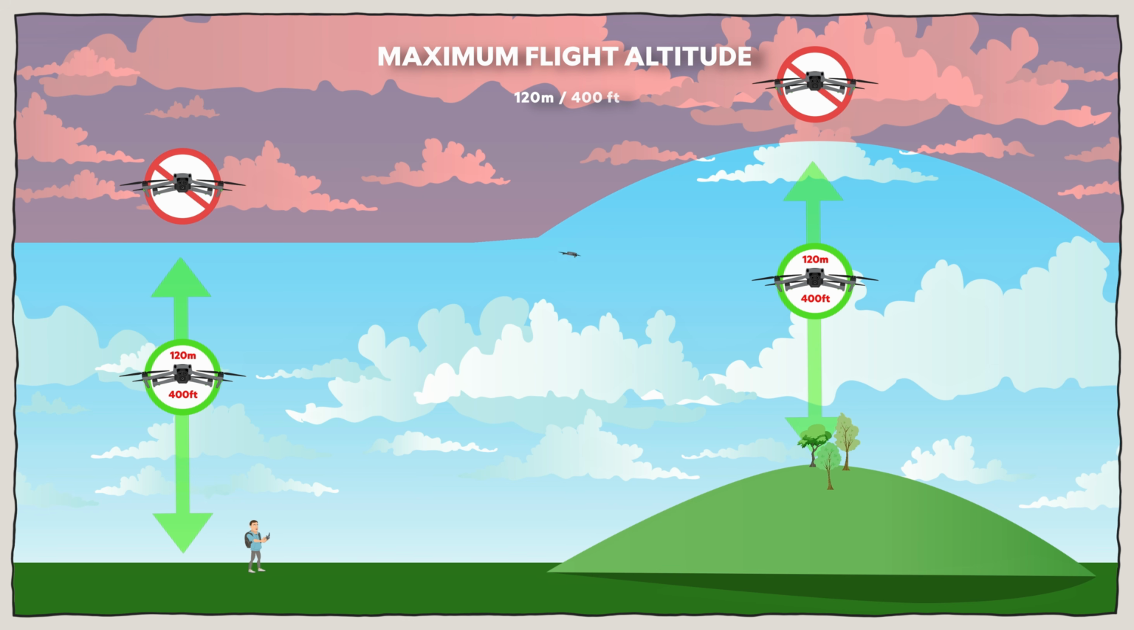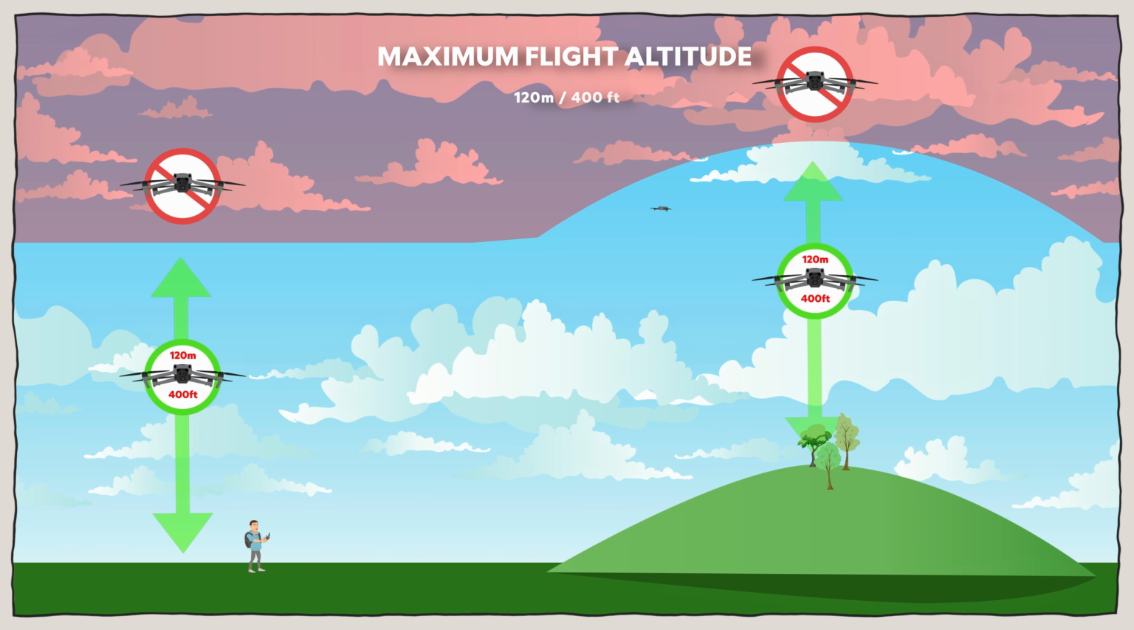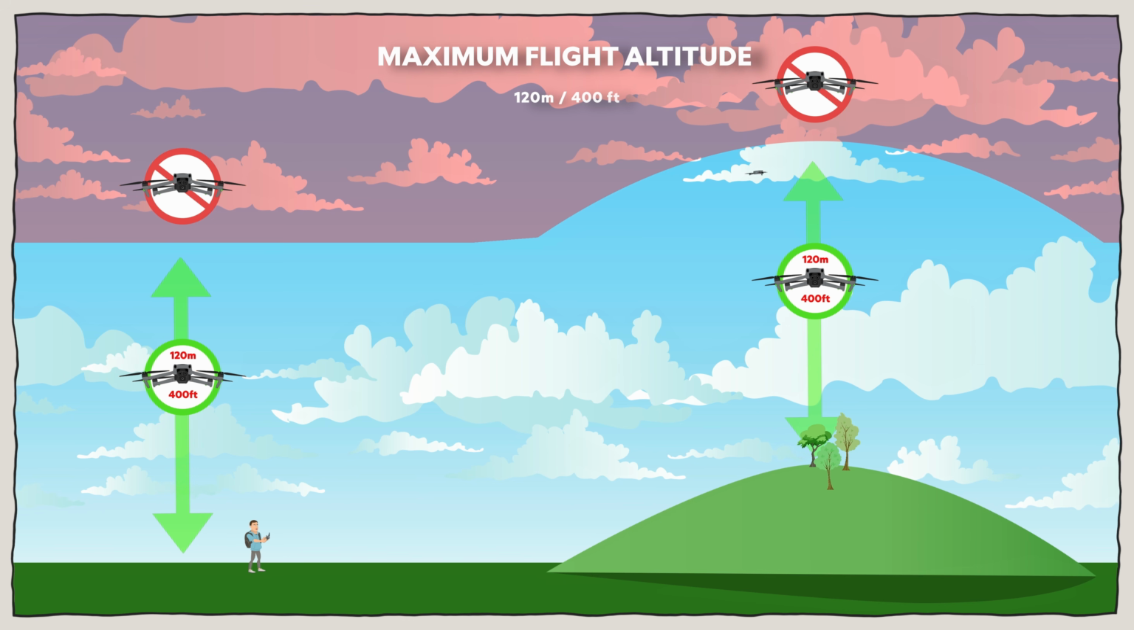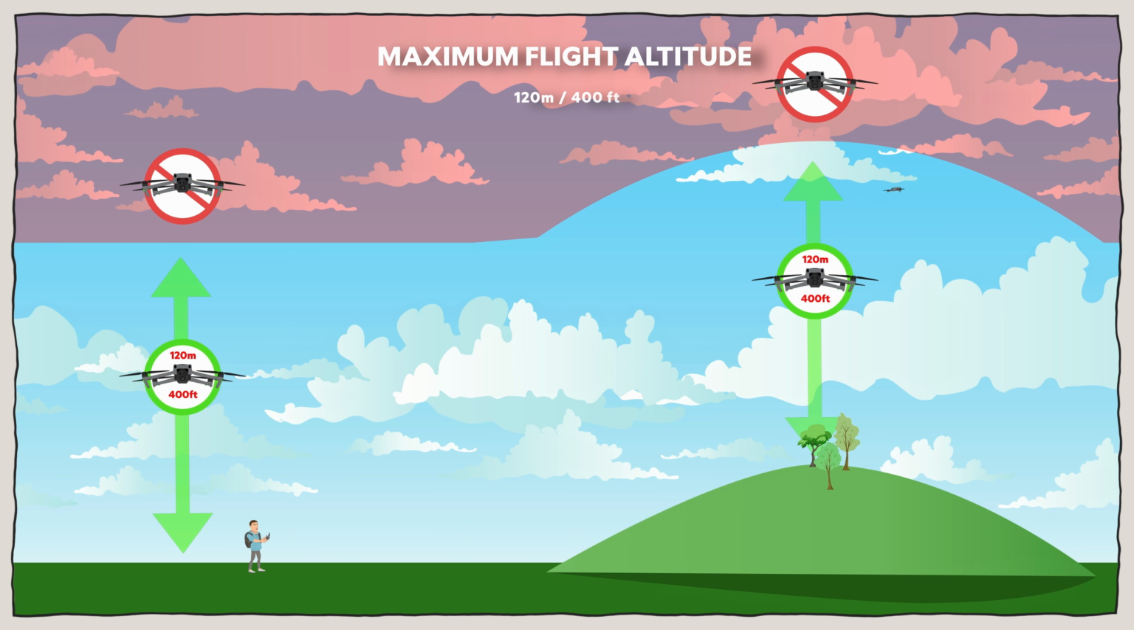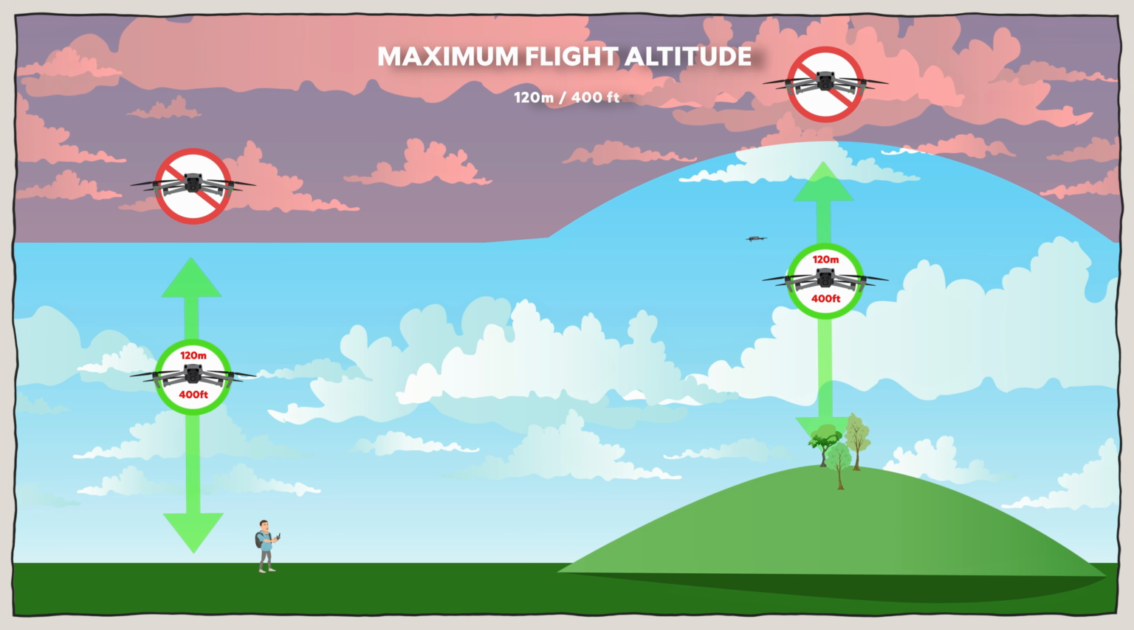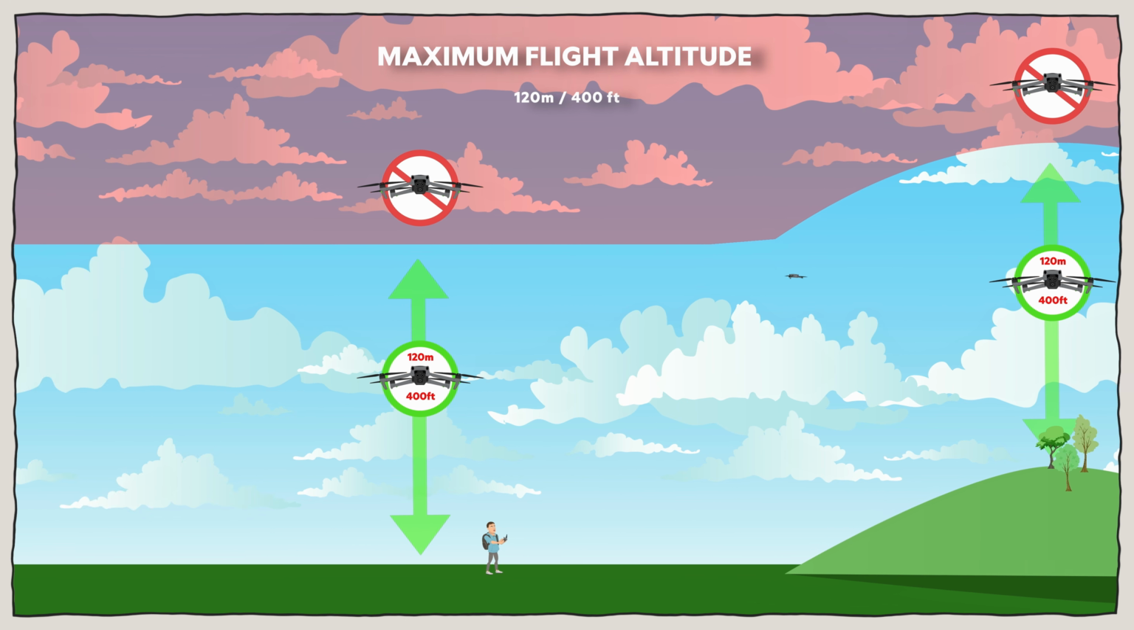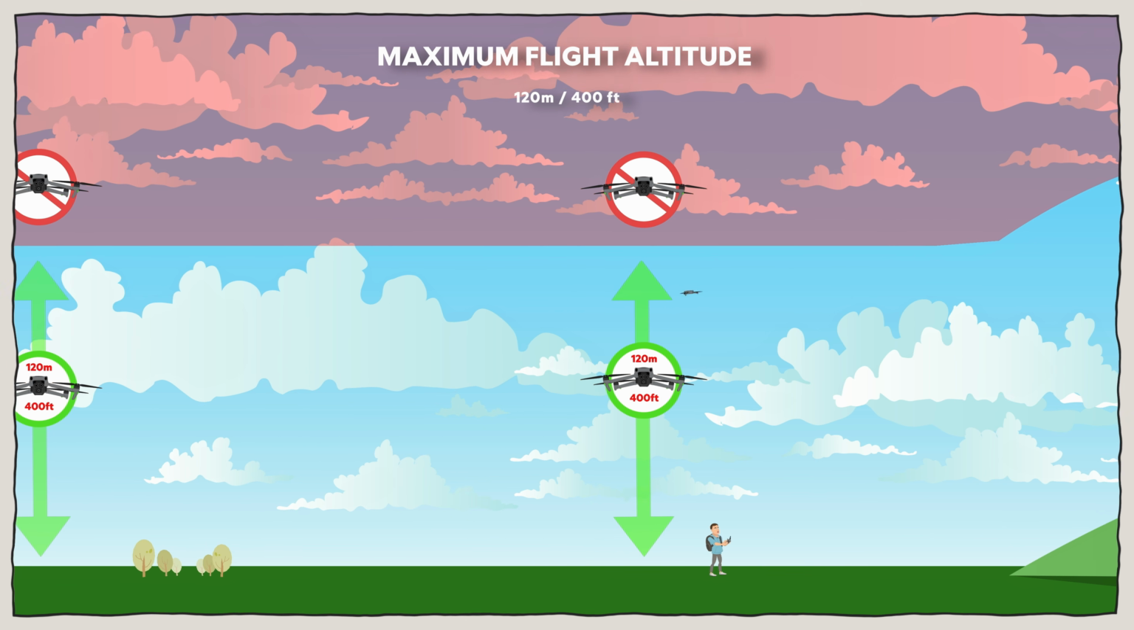But as you can see here, when you're flying uphill, you can still fly 120 meters from that hill. That means your max flight altitude stays 120 meters from the ground and changes together with the ground, with a 120 meters from the ground.